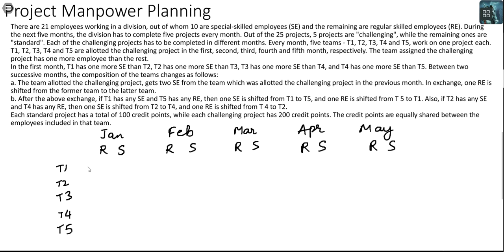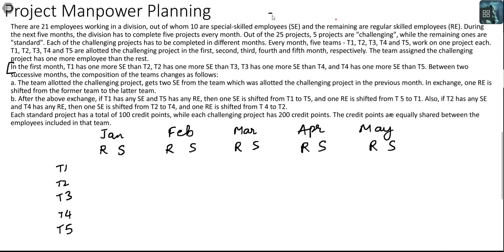In the first month, I know T1 has the challenging project. So T1 will have 5 and the remaining will have 4. One additional thing that was told to me was in the first month, look at this. In the first month, T1 has one more SE than T2, and T2 has one more SE than T3, and T3 has one more SE than T4, and T4 has one more SE than T5.